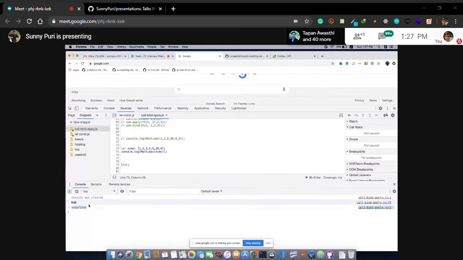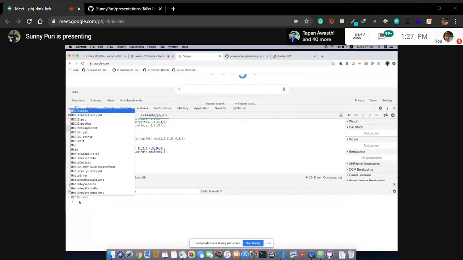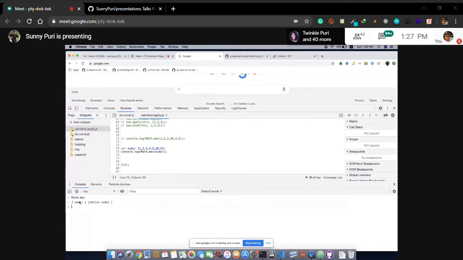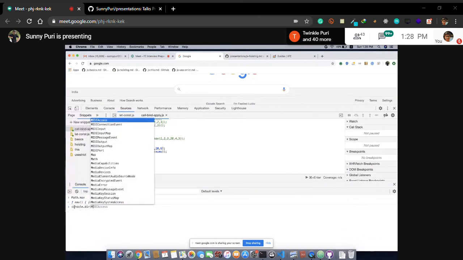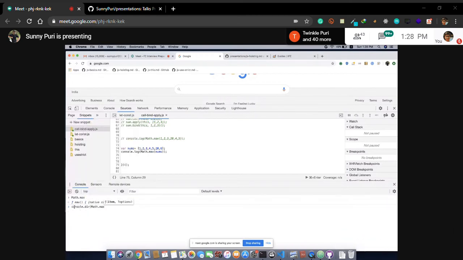So let's see what Math.max is. Let's comment it out. So we are not getting anything, right? What do we have to do? console.dir Math.max. Let's see what max is having. Let's see its proto. It is having apply. Very nice, Manny. You are close. We can call the max function using apply.